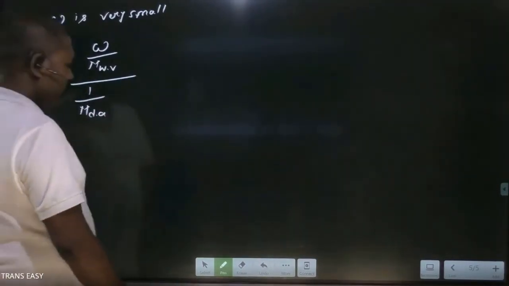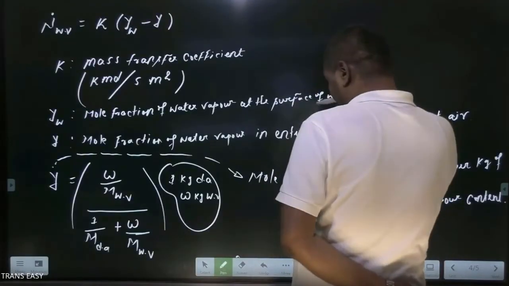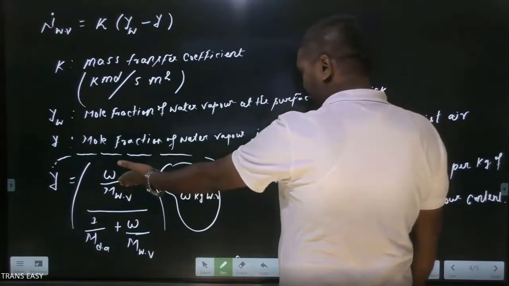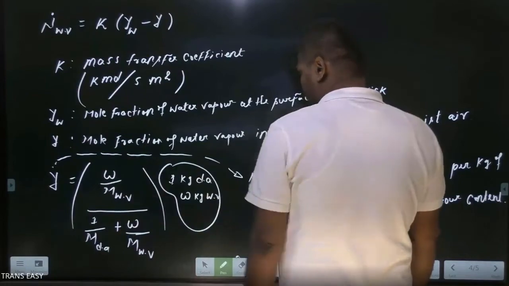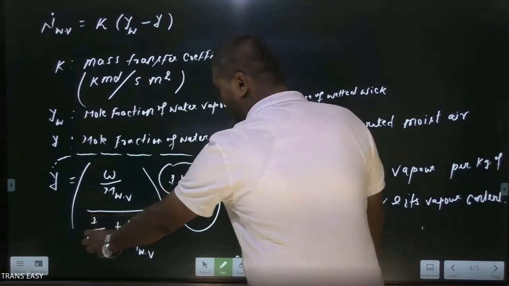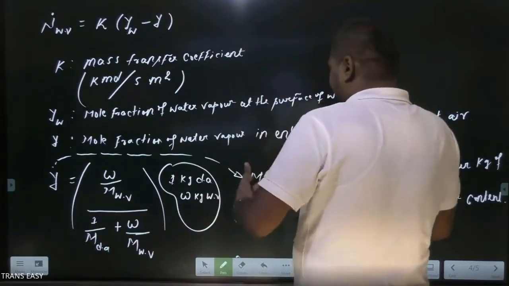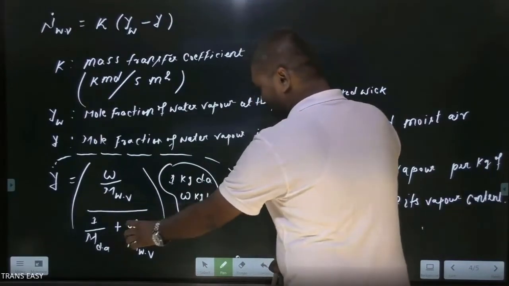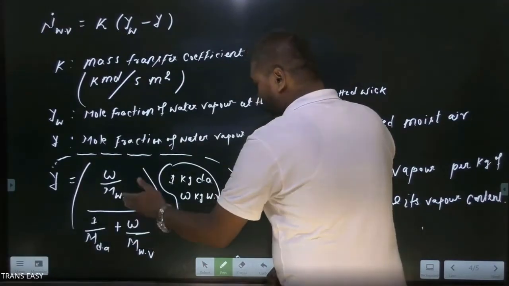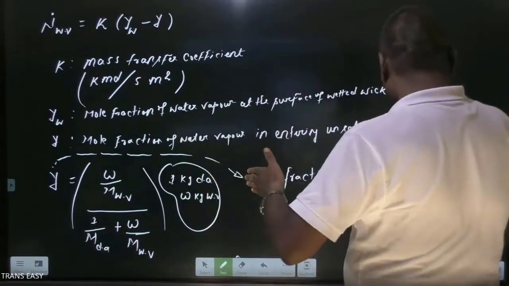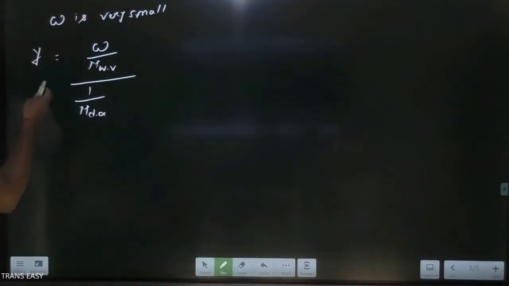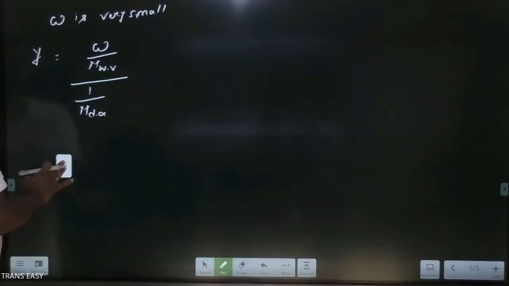Okay, this term is neglected, and we are not neglecting the term related to omega in the numerator, otherwise it becomes 0. I am neglecting it here because it is not adding huge value to the kg mole of dry air, because the kg mole of dry air is large enough. Okay, and we can neglect this term without making much error. So friends, this is a simple expression for the mole fraction of water vapor.